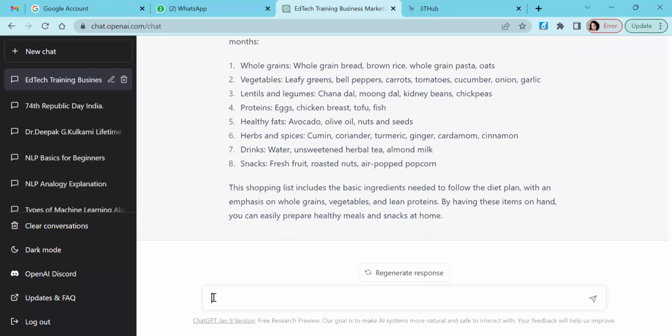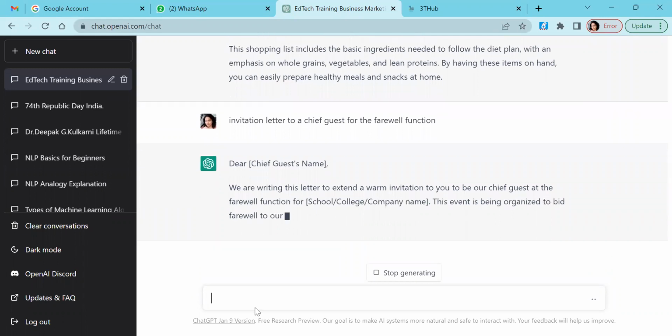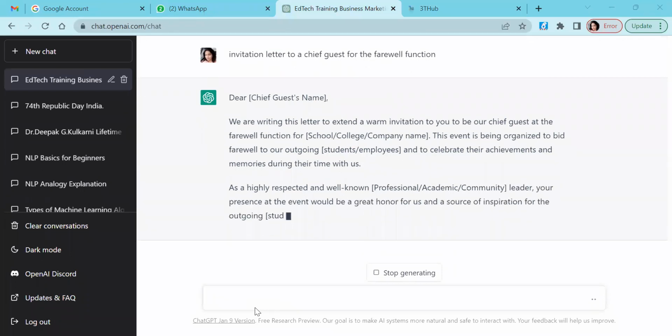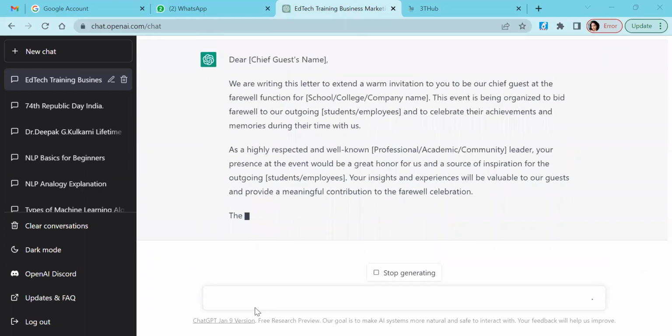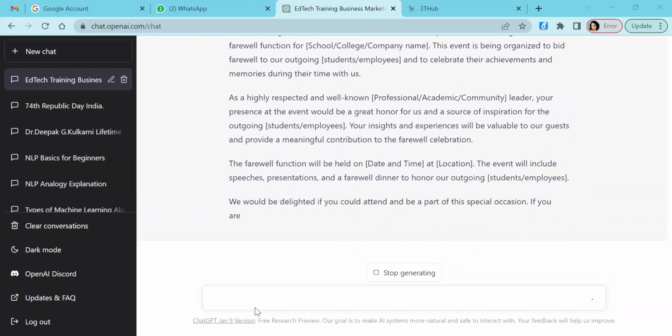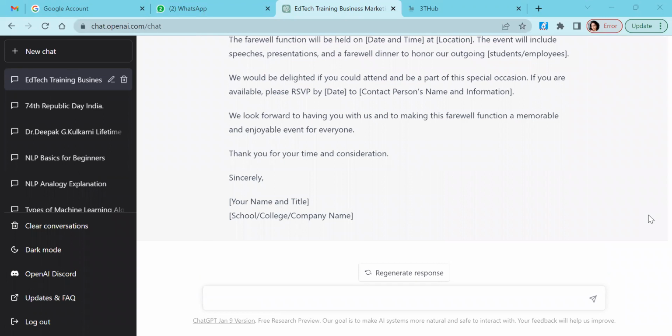So suppose I want to write an invitation letter to a chief guest for the farewell function. This is the general structure you get.